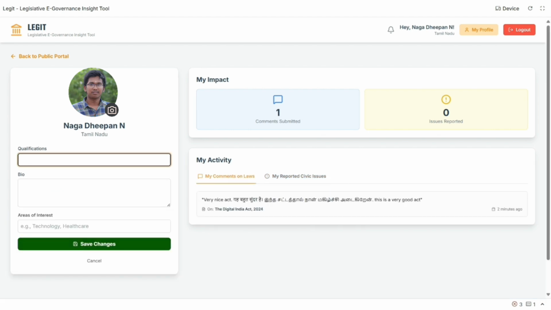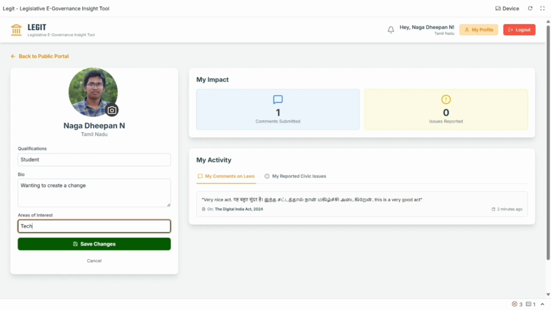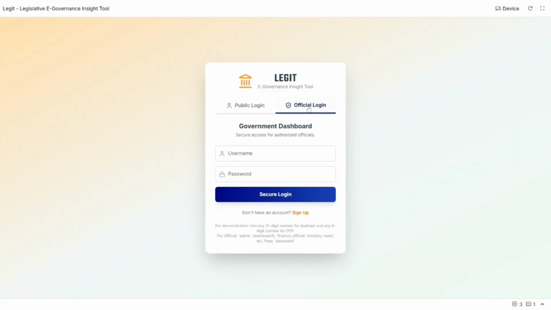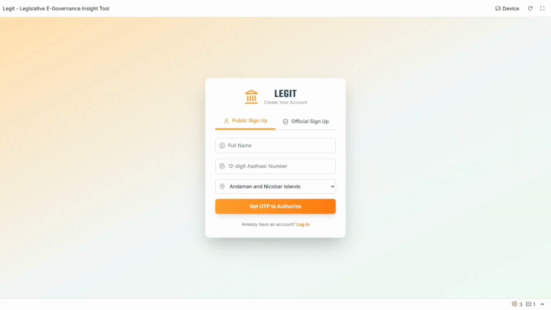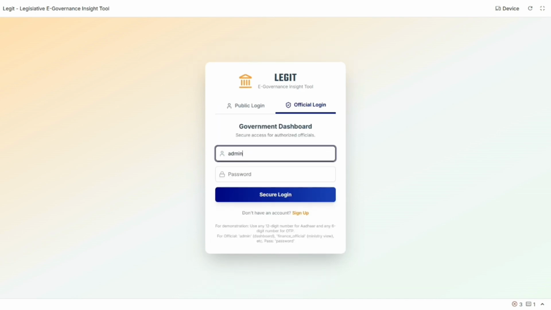People can also edit their profile by adding qualifications, bio, and areas of interest. We are also planning to come up with new ideas like gold citizen, silver citizen, and platinum citizen options, which is based on how many comments of theirs get the highest support. Now let us see how the official login looks. Official login during sign up has two phases, one for the admin and one for the ministries. Now let us see how the admin page looks.